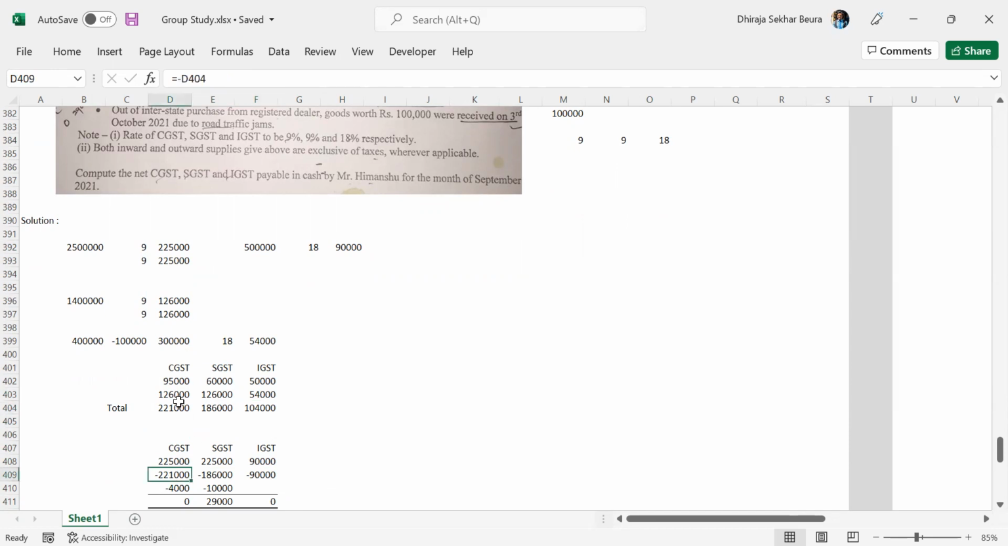Now 2,21,000 is less than 2,25,000, so the whole amount gets knocked off against CGST. Similarly, 1,86,000 is less than 2,25,000, so the whole amount gets knocked off against the SGST liability. However, IGST liability was 90,000. Credit available is 104,000. That means only 90,000 is required to knock off. Is it not? Yes.